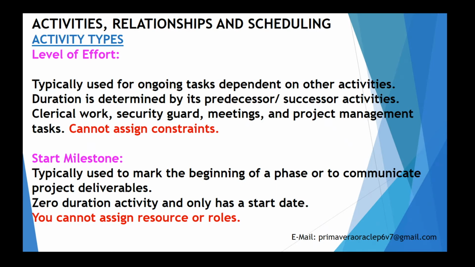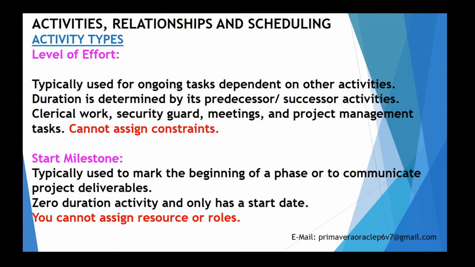In earned value management, any supportive type level of effort is called non-discrete. It means that measurement of these activities is harder than measuring a task such as installing 12 lamp posts. So this is the brief description about the level of effort. Hope you will understand all these things.